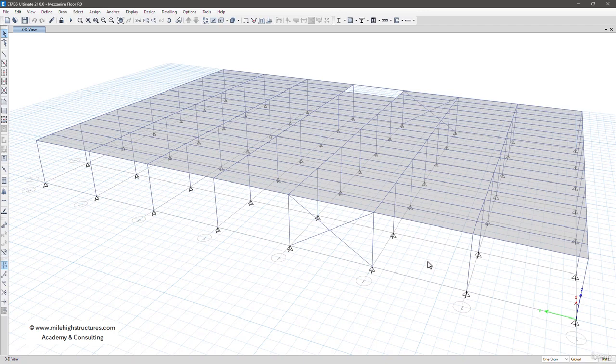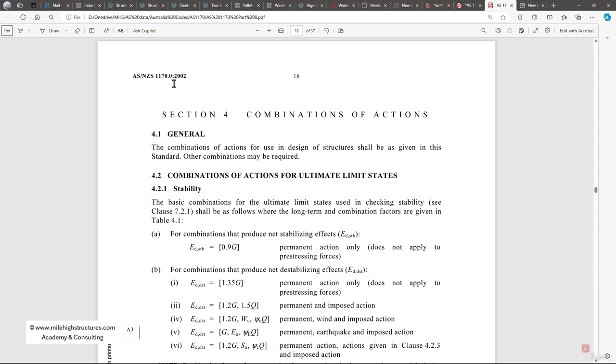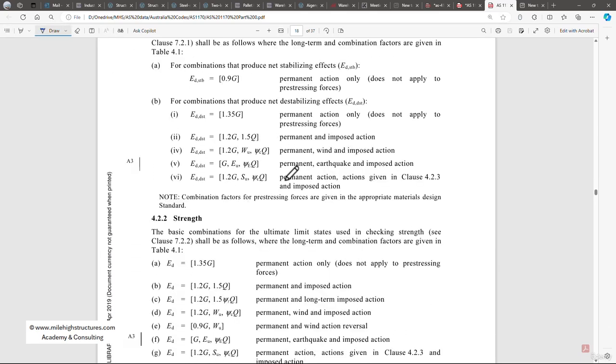Now in this lecture, we shall learn how we can define the load combinations that we shall be using for this particular mezzanine floor structure. First of all, if we want to see the codal provision given in the code, you need to refer to AS 1170 part 0, and in this code we have to refer to the strength design load combinations.